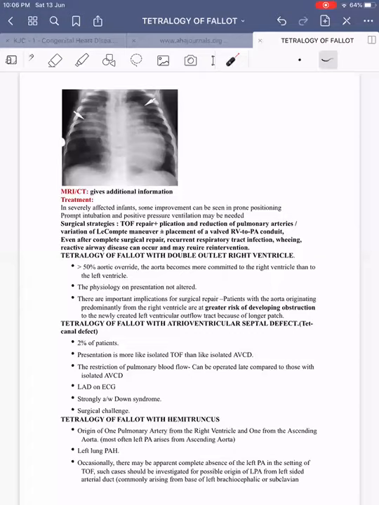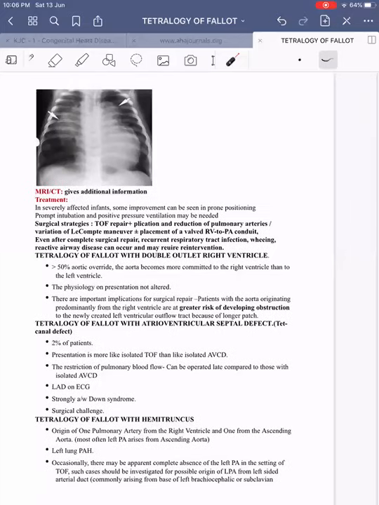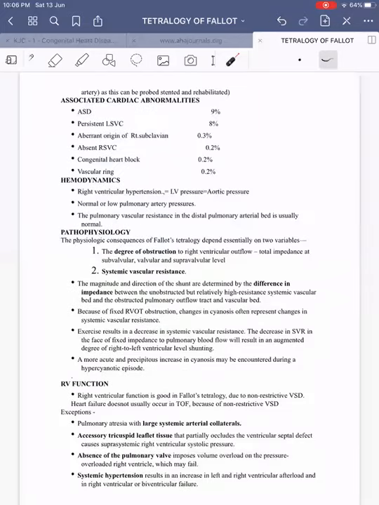Occasionally, there may be apparent complete absence of the left pulmonary artery in the setting of TOF. Such cases should be investigated for possible origin of the left pulmonary artery from a left-sided ductus arteriosus, which commonly arises from the base of the left brachiocephalic or subclavian artery. This is of rare occurrence.